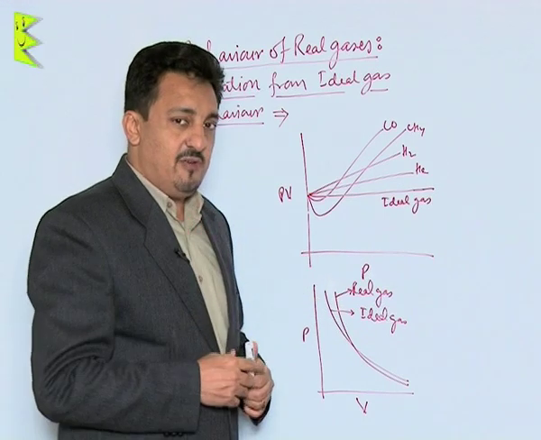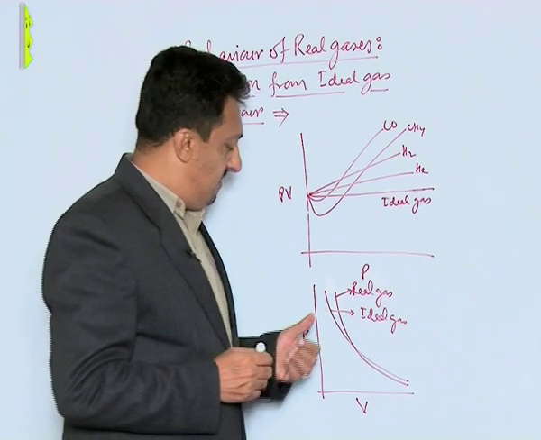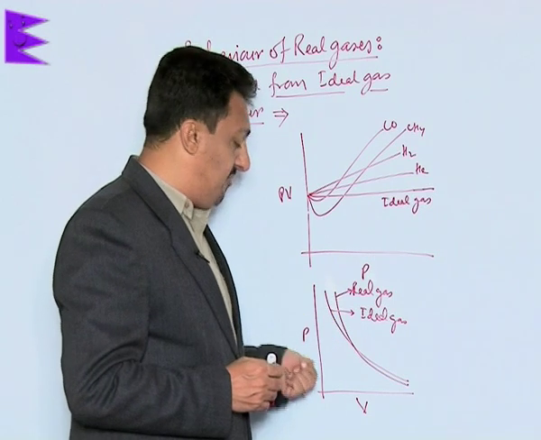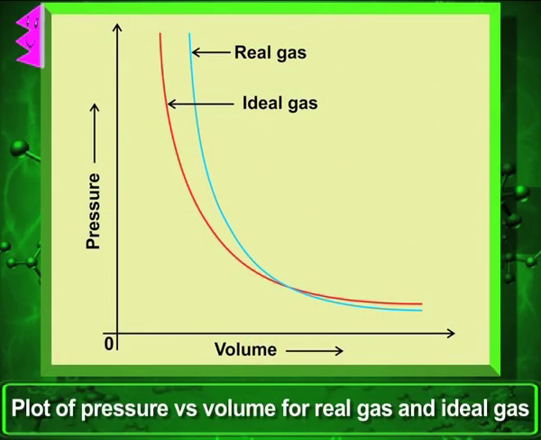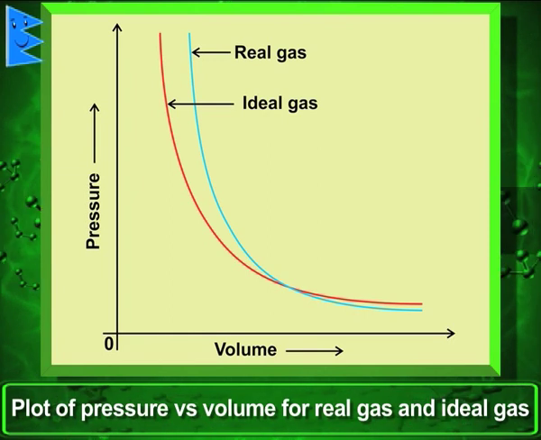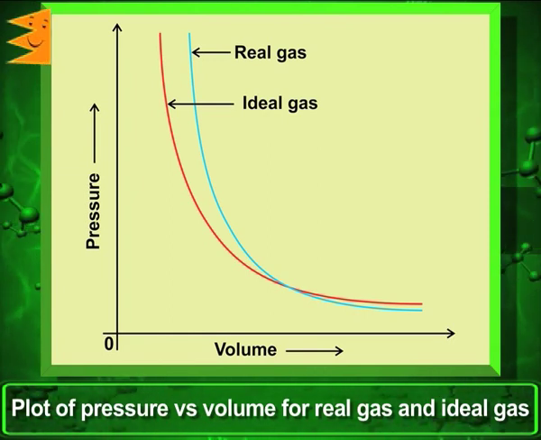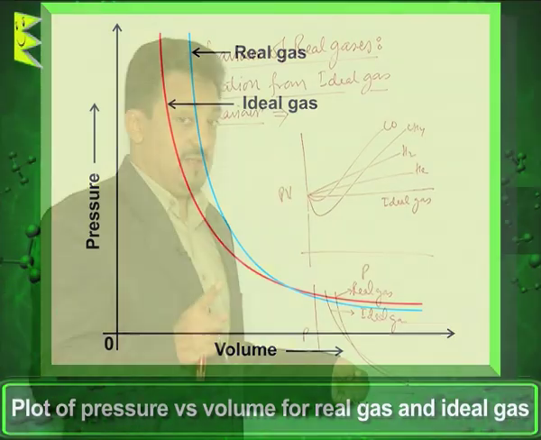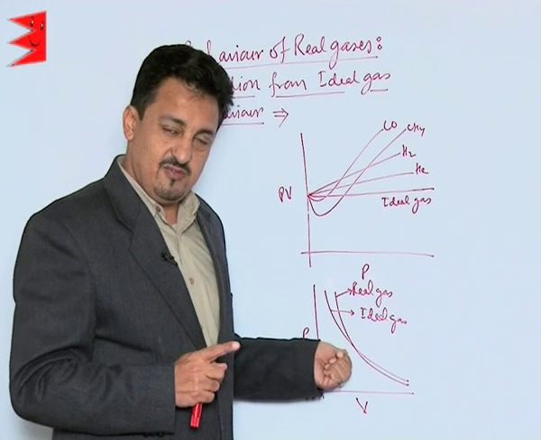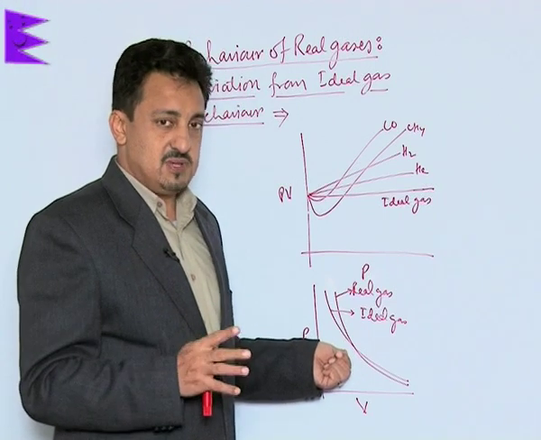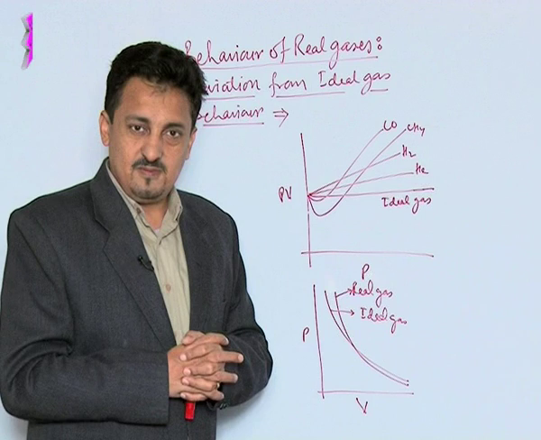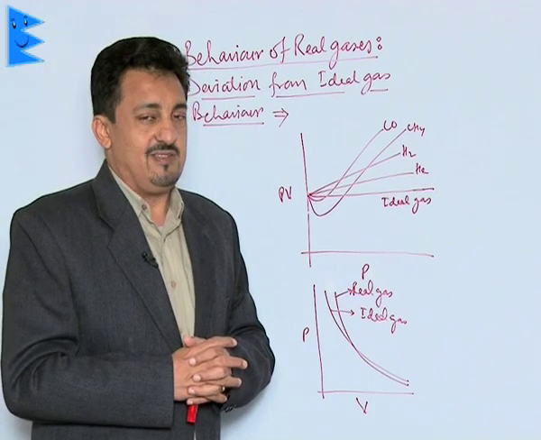The same thing we can observe from Boyle's law isotherm, the pressure volume graph. If we plot a graph for a gas at constant temperature between pressure and volume, we get a graph like this. This is the theoretical value for the ideal gas. When the practical or experimental values are plotted, we also get almost a similar graph. But the two graphs are not coinciding, which again shows they are deviating from the usual behavior. So we wanted to know the reason why these gases are deviating from the usual gas laws behavior.